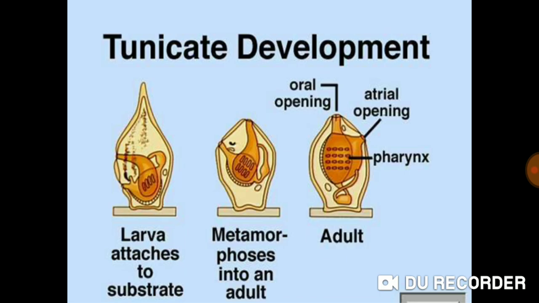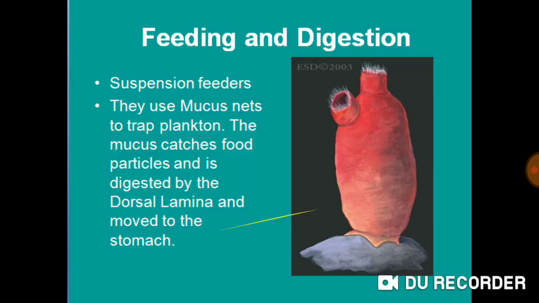This urochordate is also known by the name tunicates because of a protein called tunic present in their outer body covering. Therefore, they are also known as tunicates. From this picture, we can see the development of the tunicate. From the first picture, we can understand the larva attached to the substrate. Then it metamorphoses into an adult, and the adult contains an oral opening and an atrial opening, and the presence of pharynx is also there. We can see more in the coming slides.